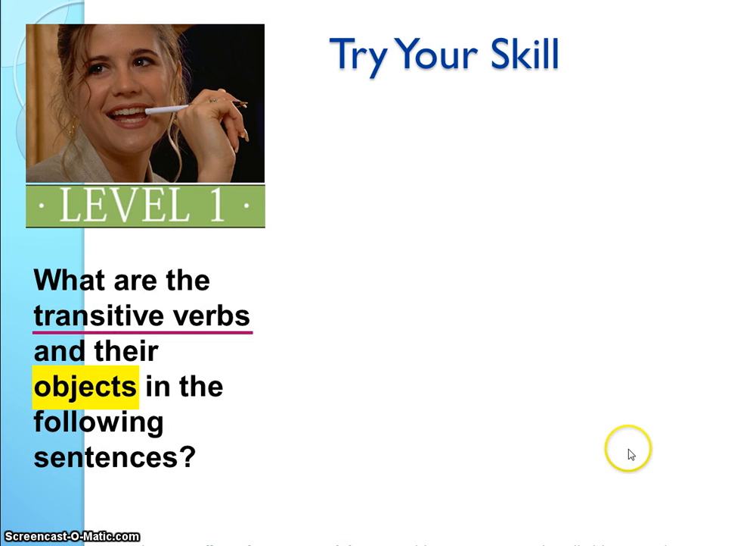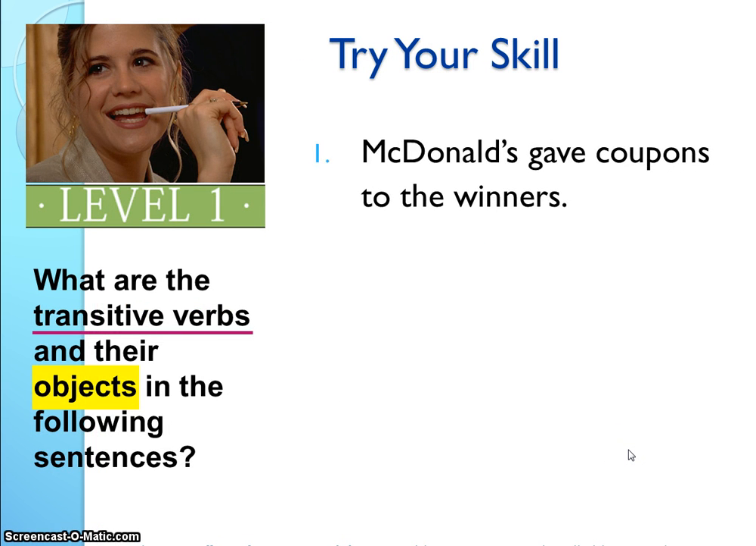Okay, let's try this. McDonald's gave coupons to the winners. What are the transitive verbs and their objects? Okay, so the transitive verb would be gave, and they gave what? Coupons. This is a prep phrase, so you can temporarily ignore it.